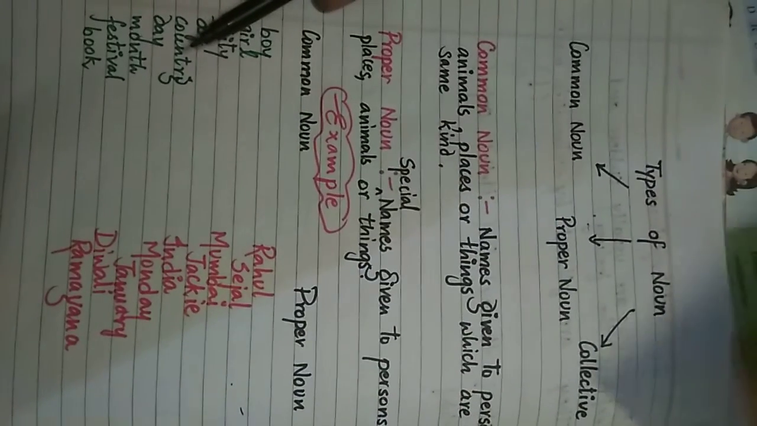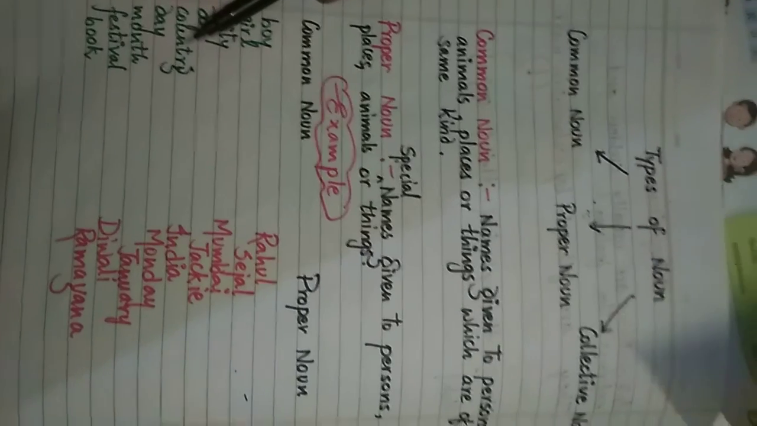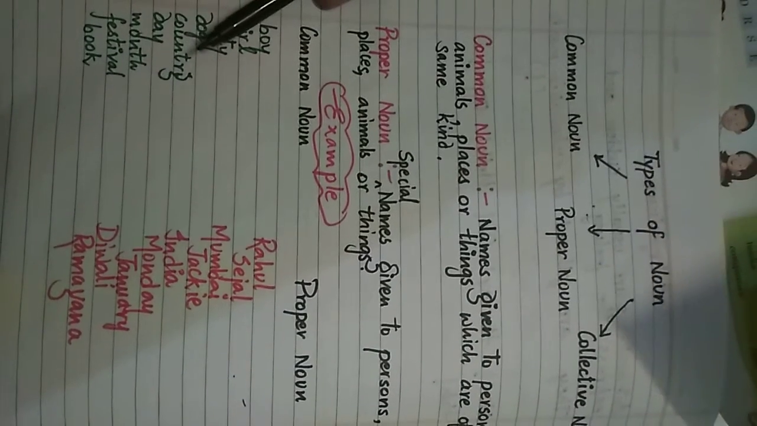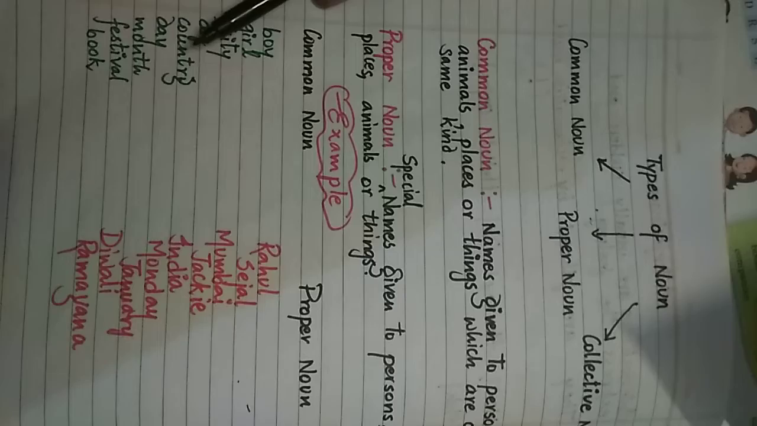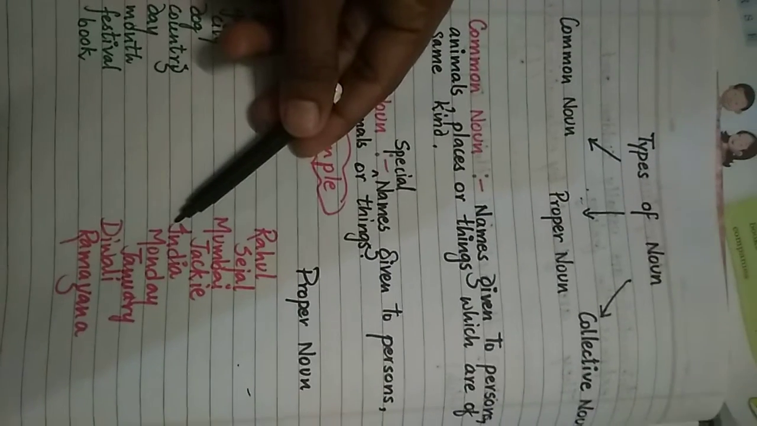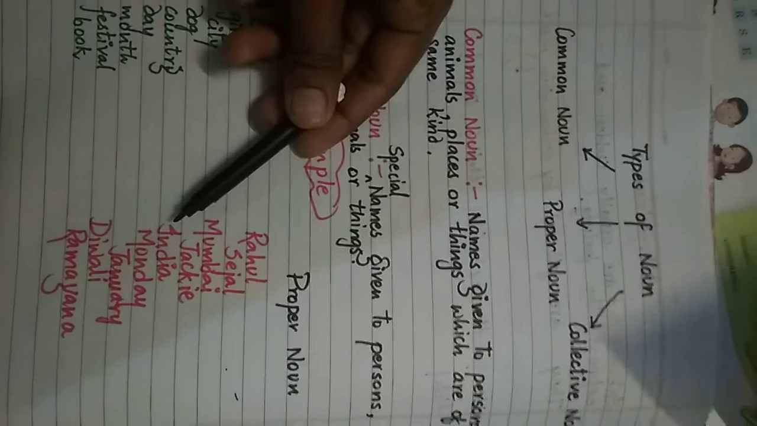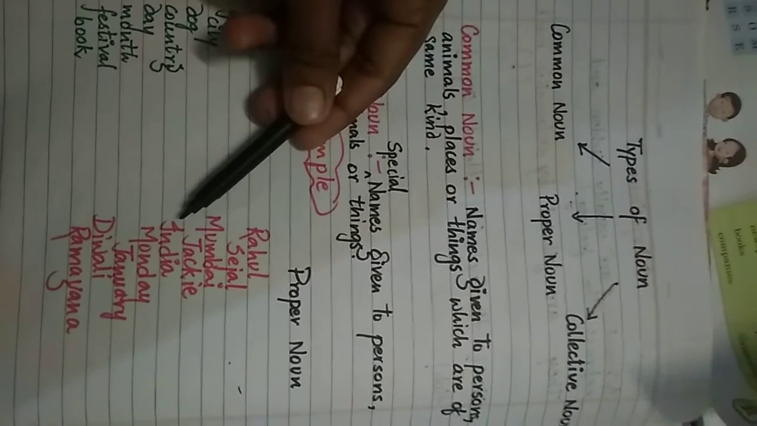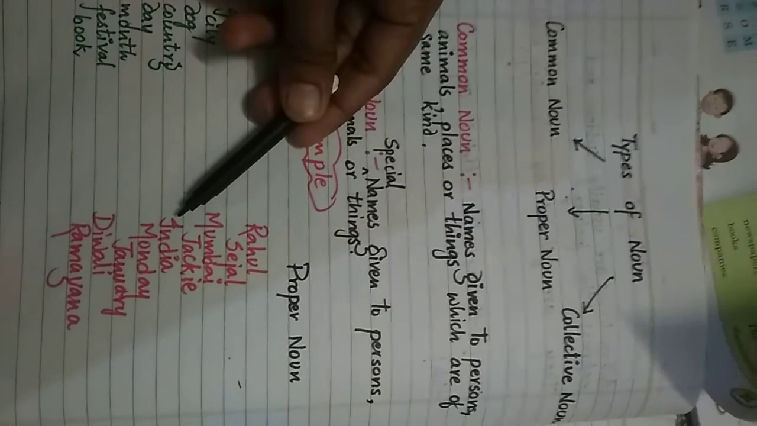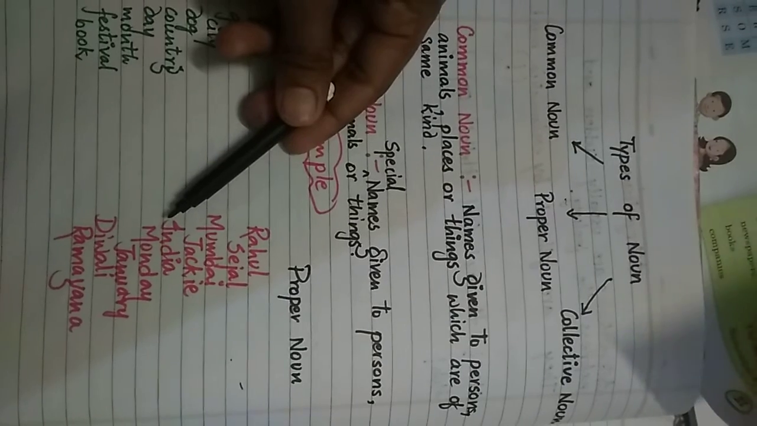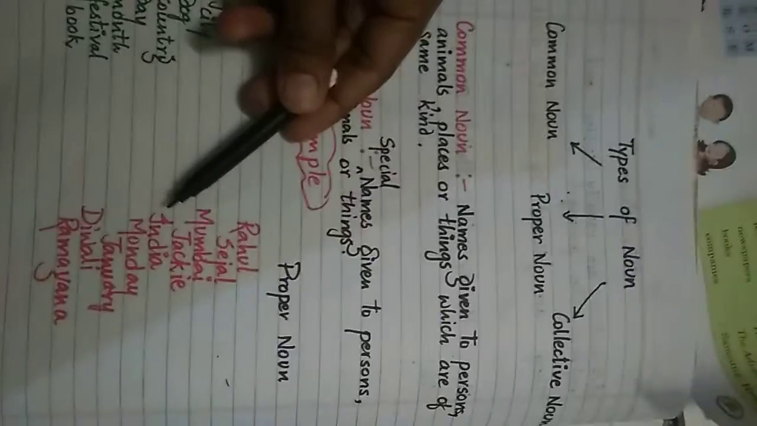Now country. There are so many countries in this world. If we are talking in a general way, we don't know which country we are talking about. So country is a common noun. And if we talk particularly about India or any other country like America or Canada, if we are especially giving any name, then it is a proper noun. Like I have given here India, so India is a proper noun.